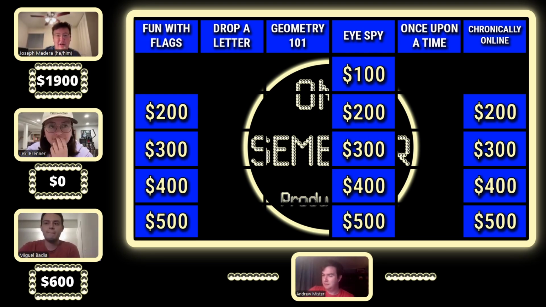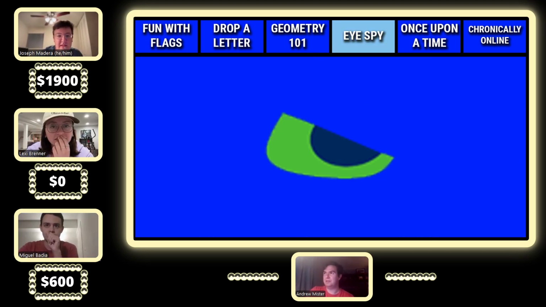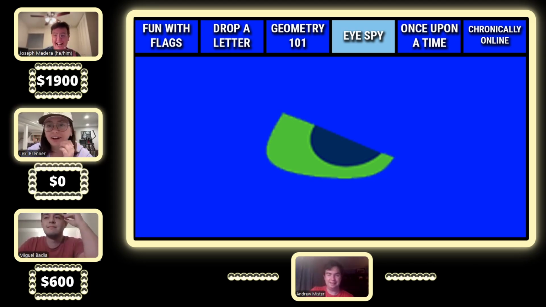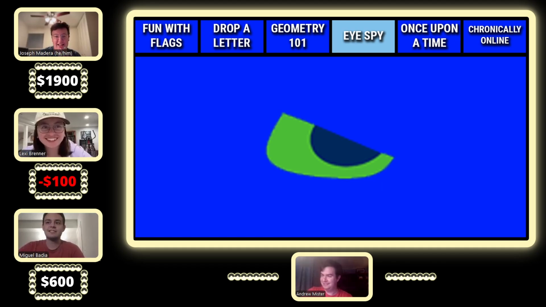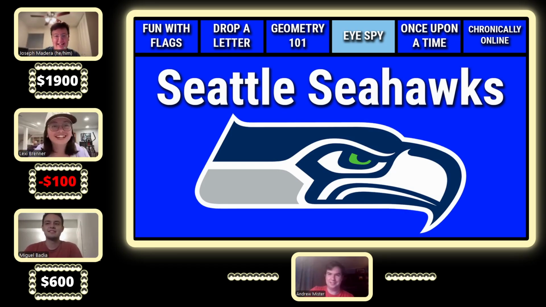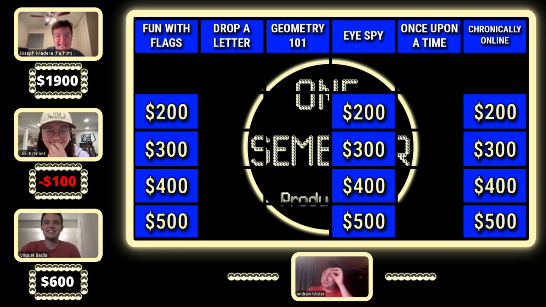Can I have I Spy one? Whose logo does this belong to? Ooh, I have a guess. Lexi. Who are the Jacksonville Jaguars? That is incorrect. I'm in the negatives. No. All right, I will call it there. This would be the Seattle Seahawks. Oh, see, I knew football. All right, Joe, the board is still yours.